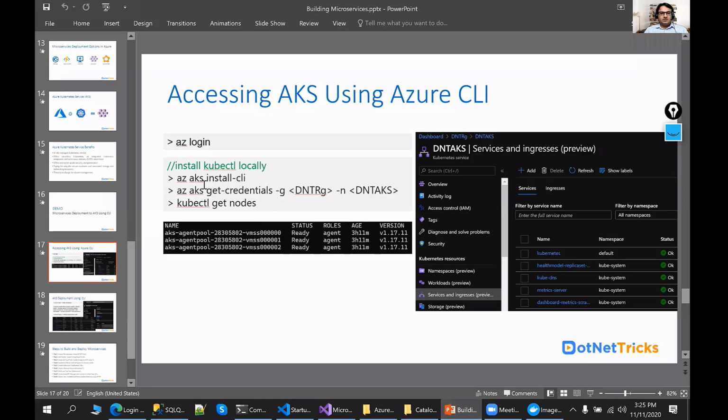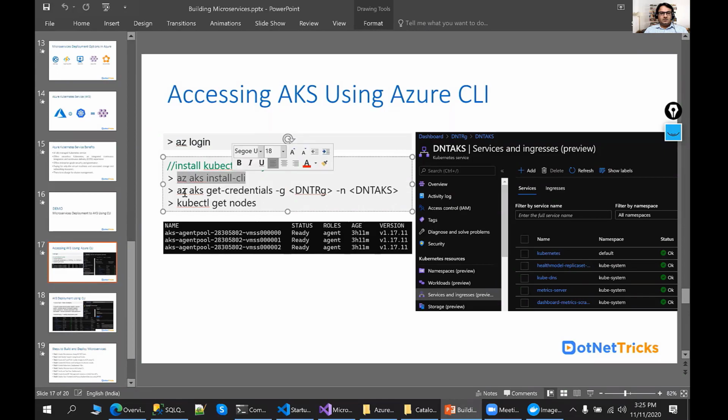Now I need to download the Azure CLI, which I have already downloaded. I need to get the credentials. Here I need to mention my cluster name, DNT AKS, and define your group name. So dash g is for the group, and dash n is for your AKS cluster name. This command has already run, so I don't need to run it again.